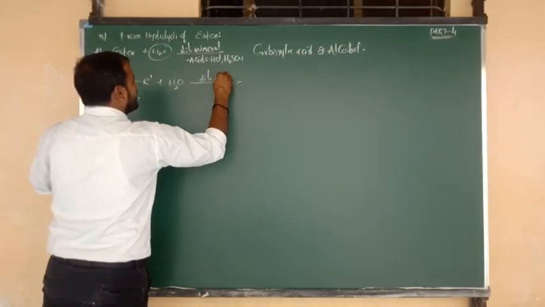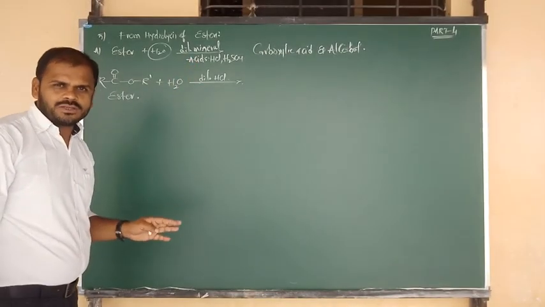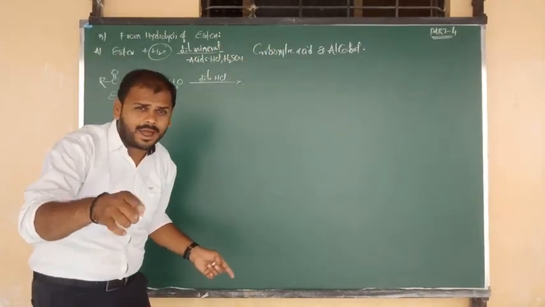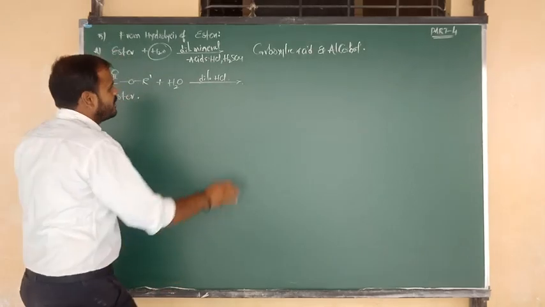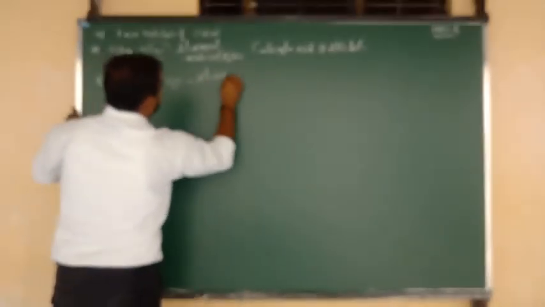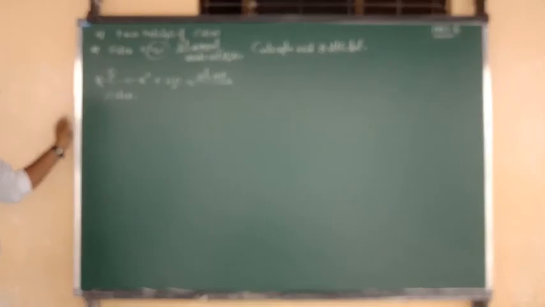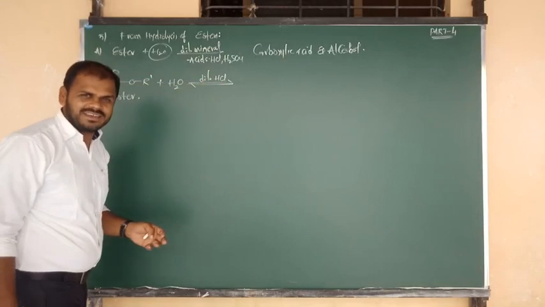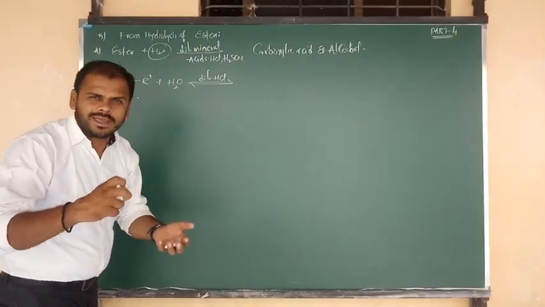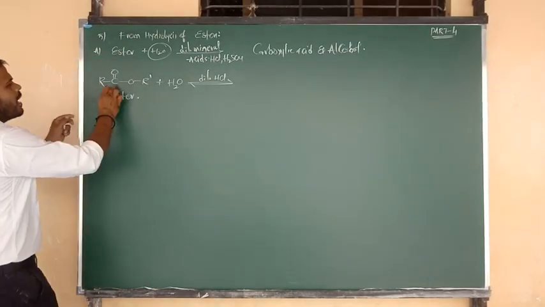Simply you can consider dilute HCl, or if you want, dilute H2SO4 also, and you will get acid and alcohol. This reaction can take place in reverse because of esterification, so we have to write it with the reversible symbol, forward and backward. Anyway, in presence of dilute mineral acids, esters undergo hydrolysis. During hydrolysis, the bond breaks between carbon and oxygen.